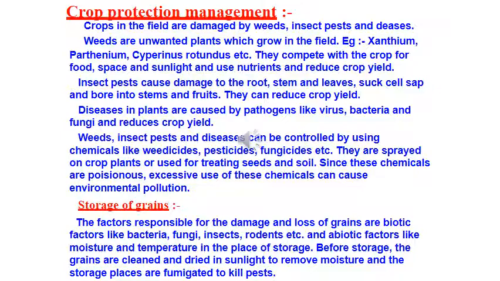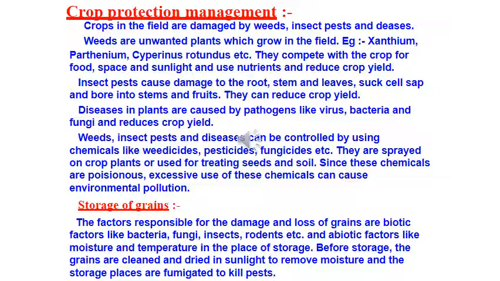Now, insect pests cause damage to the root, stem, and leaves. See, these are the ways by which insects attack the crop plant. First, they cause damage to the root, stem, and leaves. They suck the cell sap and bore into the stem and fruits. They make holes in the stem and fruits. Now you would not like to have a fruit which is having a hole, which is infested with disease, right? You will not be eating that, you won't be purchasing it. They can reduce crop yield. So these are the three ways, remember this.